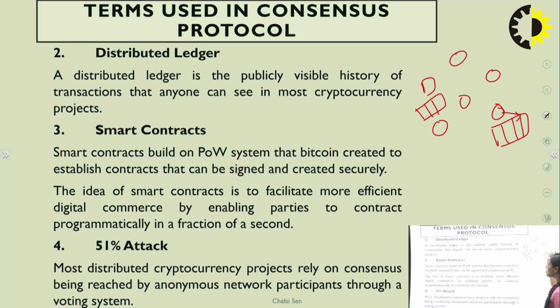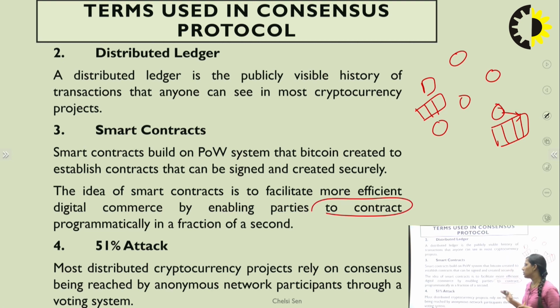Means on each node, it should be updated in the distributed network. Then the term smart contracts. Smart contracts build on the POW system that Bitcoin created to establish contracts that can be signed or created securely. It is a program which determines the set of rules of a contract, or it can be a contract of a particular program.